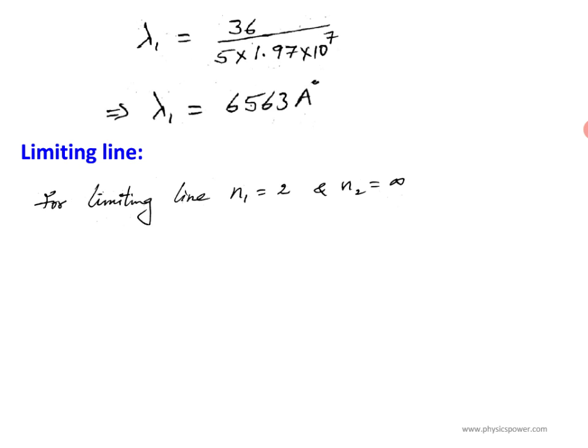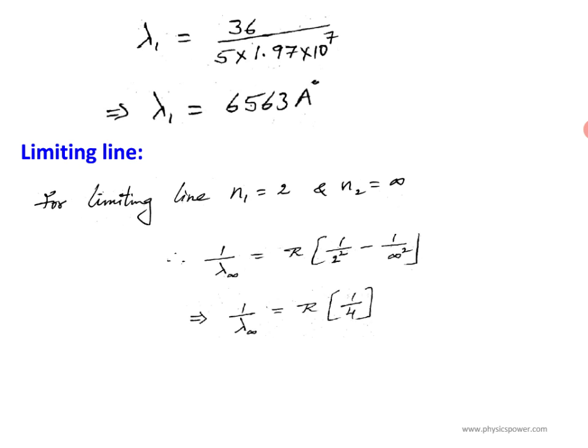Next, similarly, substitute for the limiting line, n1 equals 2 and n2 equals infinity. Here I skipped the second line, so directly the limiting line. If the electron jumps from n2 equals infinity to n1 equals 2, then you will get the limiting line in the Balmer series. If you substitute those values, n1 as 2 square and n2 as infinity square, it will simply be r into 1 by 4.